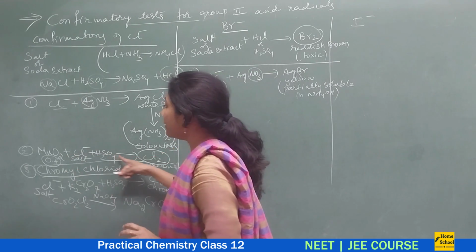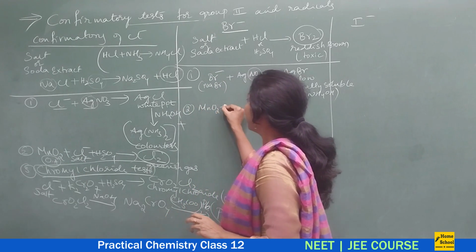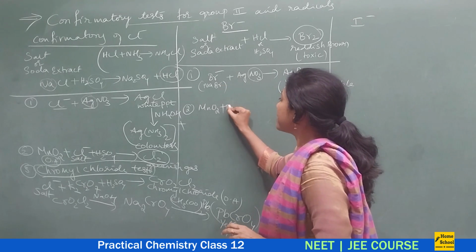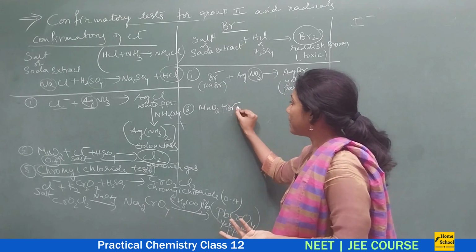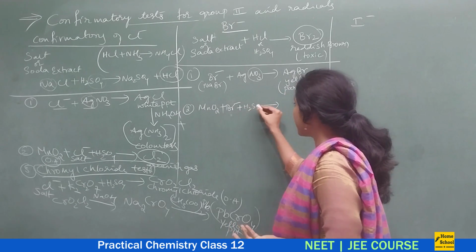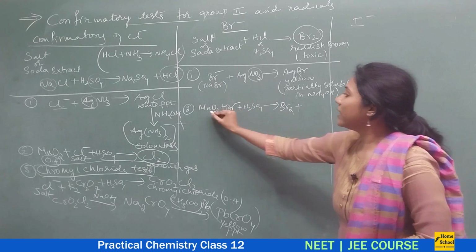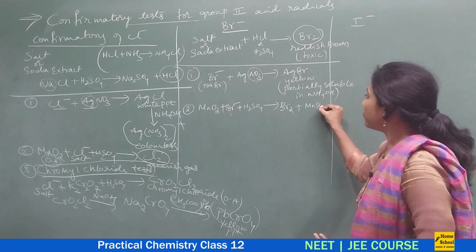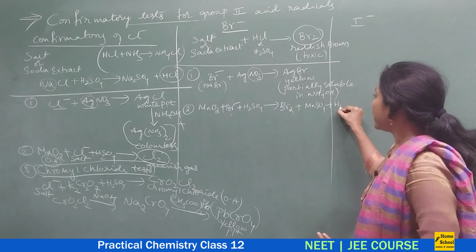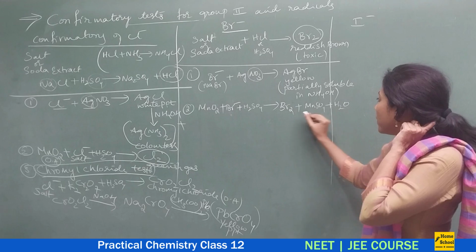Second one is just similar to this only. So what we will do? MnO2 we add, right? And then the salt containing Br minus. To this, when I add H2SO4, it oxidizes Br minus to Br2 vapors. And what else will you get? Byproducts: manganese sulfate you will get, and then H2O as another byproduct. Anyway, forget about the byproducts.